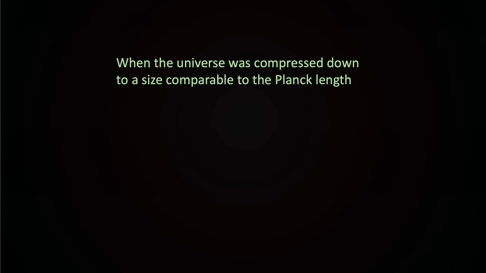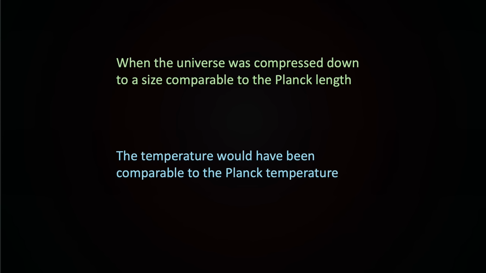When the universe was compressed down to a size comparable to the Planck length, the temperature would have reached the Planck temperature, around 10 to the 32 Kelvin. And we can also estimate how long after the Big Bang this size and temperature would have occurred. That moment defines what we call the Planck era, the earliest slice of time after the Big Bang, when quantum gravitational effects dominated everything.